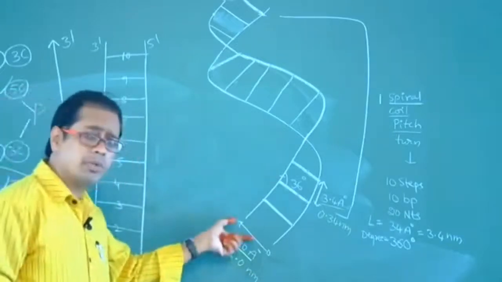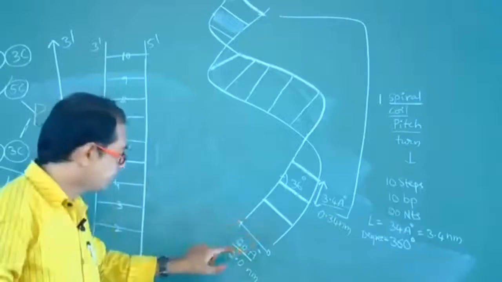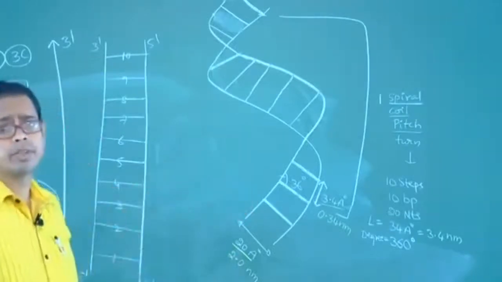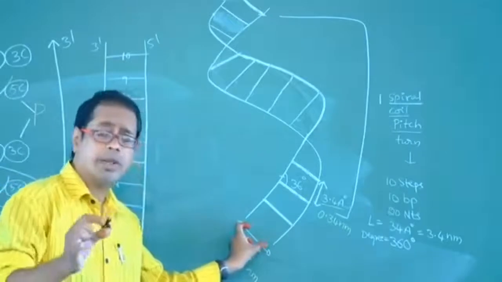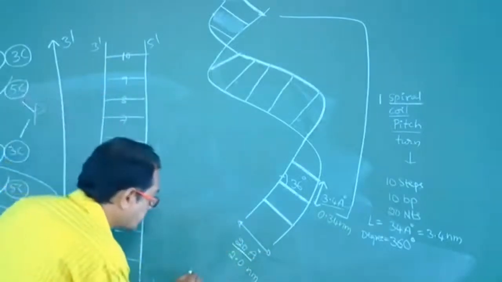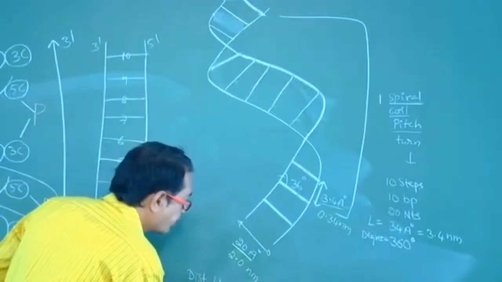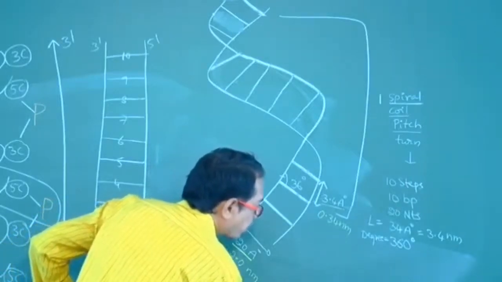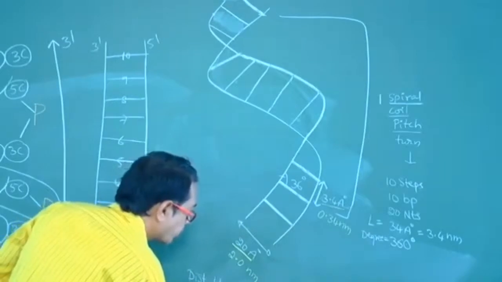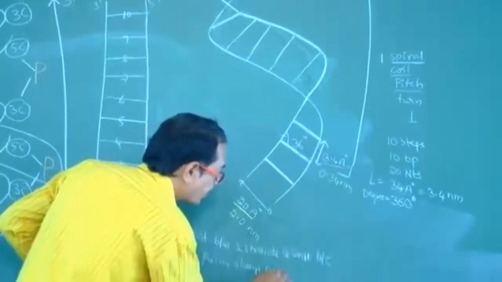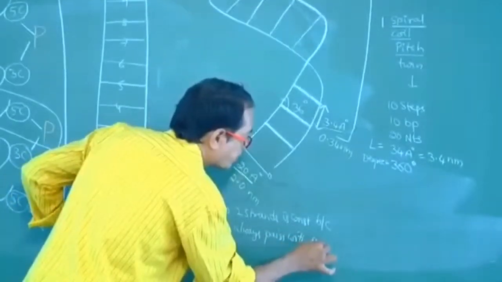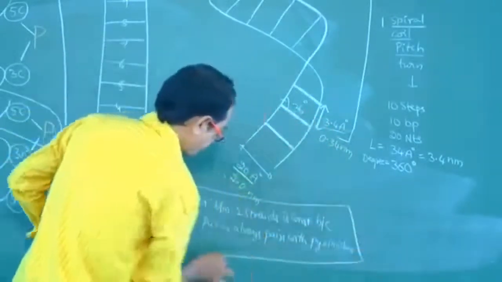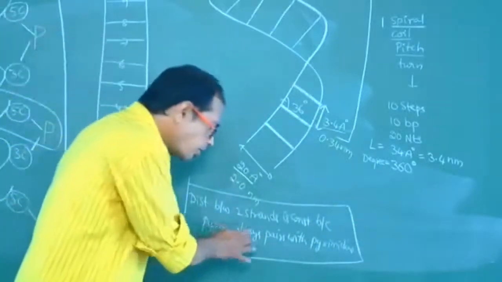The distance between the two strands is always constant because purine always pairs with pyrimidine.